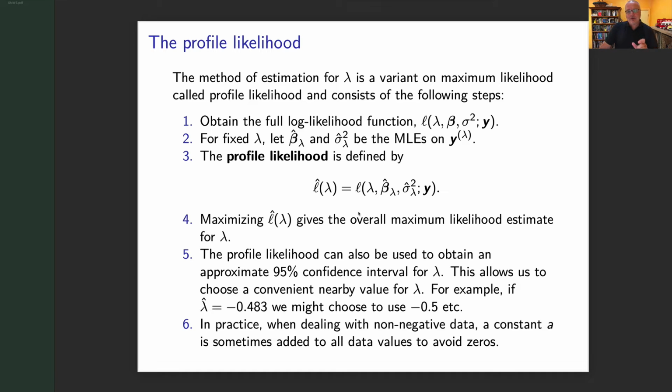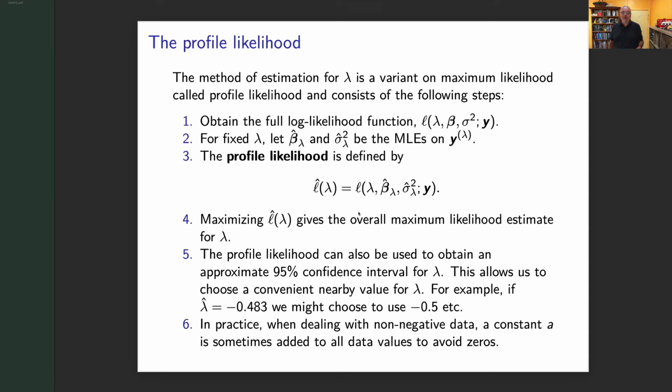So what we're going to have is a thing called a profile likelihood. Your profile likelihood is the likelihood you would have if you substitute in those beta hat lambda and sigma hat lambda. So you go, I fix lambda, and I shove in my maximum likelihood estimators. Now that function is a function of lambda. Now I'm going to take this profile likelihood and find the best lambda. So for each lambda, I can work out the best likelihood I could get. Of all those likelihoods, I have a slice or profile for each individual lambda.